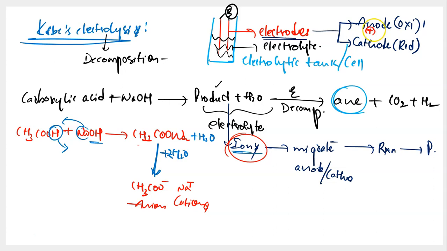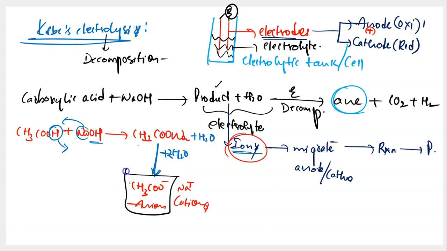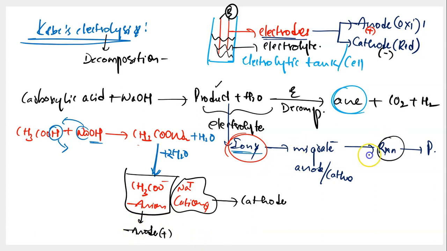So it will attract all the negative ions in the solution. So the anions that you see over here, they will be eventually migrated towards whom? They'll be migrated towards the anode because they are negative and the anode is positive. Opposite charges attract each other. And on the other hand, the sodium that you see here is a cation, and the cathode is negative by itself. And it will attract all the positively charged ions in the solution. So the cathode over here will be attracting all the sodium ions. So the ions which are produced will migrate towards the anode and cathode like this. Anions move towards the anode and cations move towards the cathode. And the reactions happen at the anode and cathode.